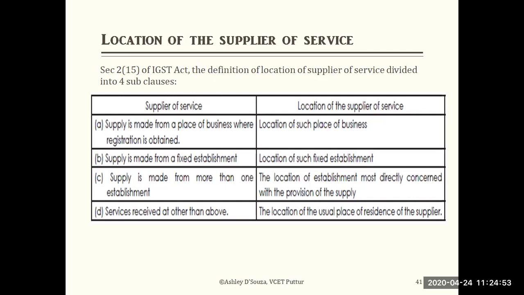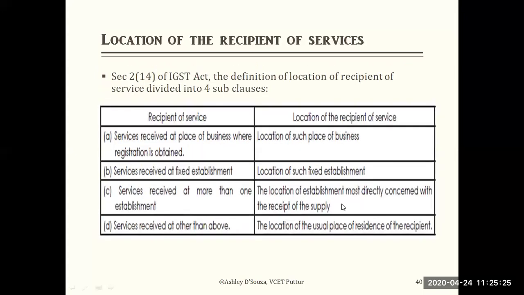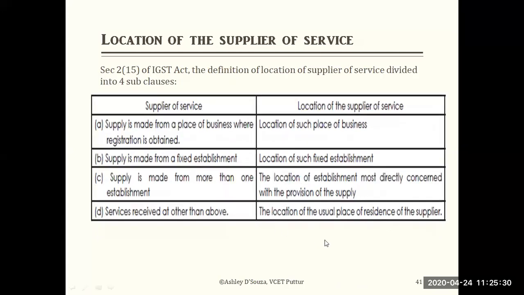Second, case B, supply is made from a fixed establishment. That location is considered. Third, supply is made from more than one establishment. The location most directly concerned with the provision of the supply is considered the place of supply of the services. Then, if the service is supplied from a place other than the above 3, A, B, C, it is the location of the usual place of residence of the supplier. Over there it was the residence of the recipient. So the conditions are almost the same, but here the usual place of residence of the supplier is considered.